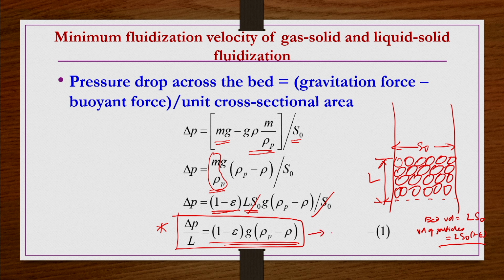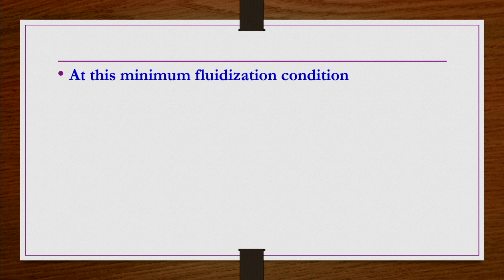So, the corresponding velocity we can call the minimum fluidization velocity, V naught m bar, and the corresponding voidage we can call epsilon m. At this minimum fluidization condition, delta p by L is going to be (1 minus epsilon) g delta rho p. That is known as the minimum fluidization condition.